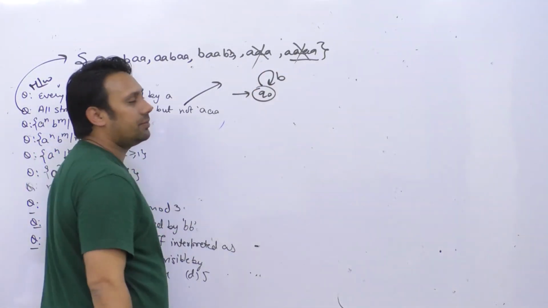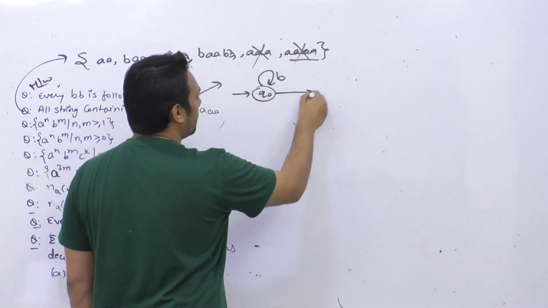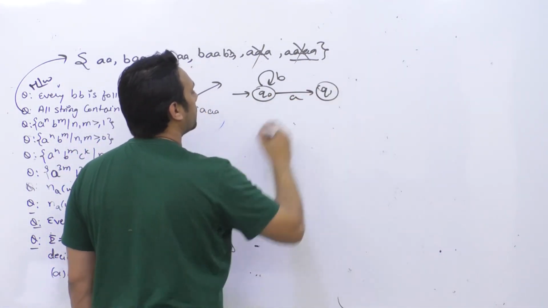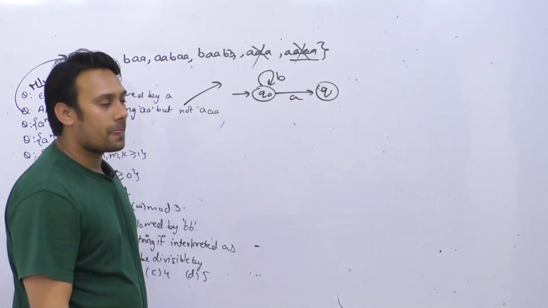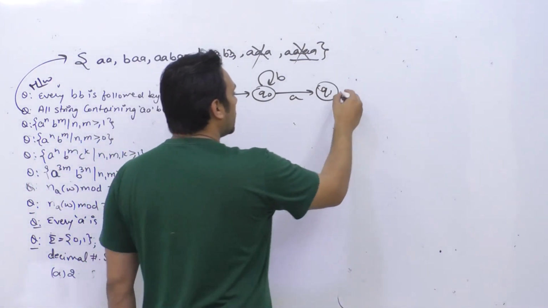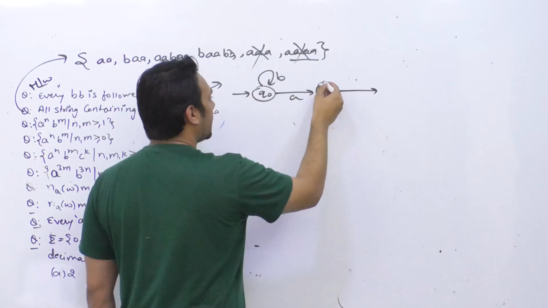आपके पास beginning में कितने भी B हो सकते हैं. As soon as you get 1A, go to the state Q1 because आपके पास single A अब आ चुका है. Then you can have, if you have a B again, so